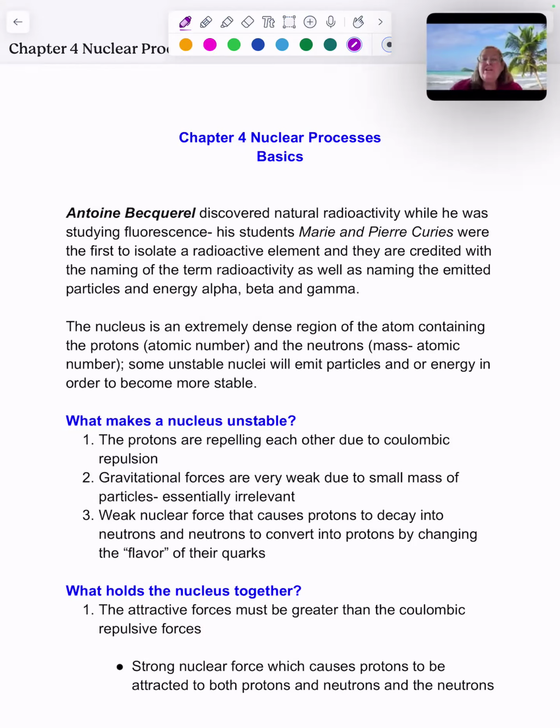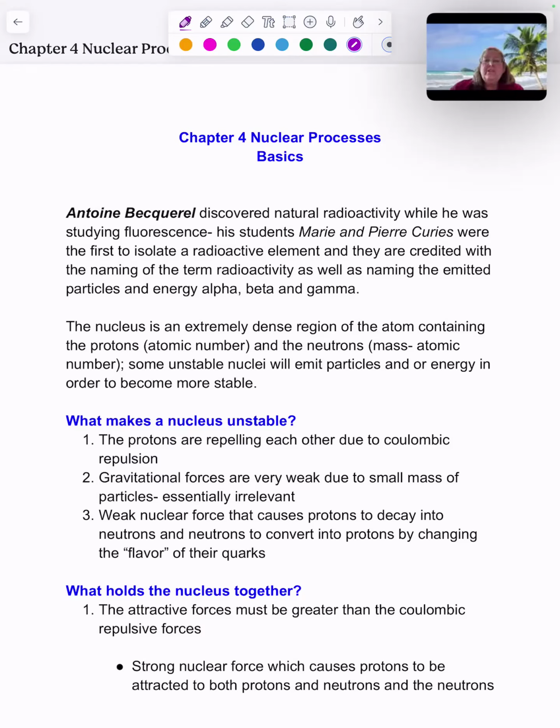Okay, so as we remember from our discussion of the history of the atom, Antoine Becquerel was the one who discovered natural radioactivity while he was studying fluorescence. His students, the Curies, were the first ones to isolate a radioactive element, and they're credited with coining the term radioactivity, as well as naming the emitted particles and energy alpha, beta, and gamma.